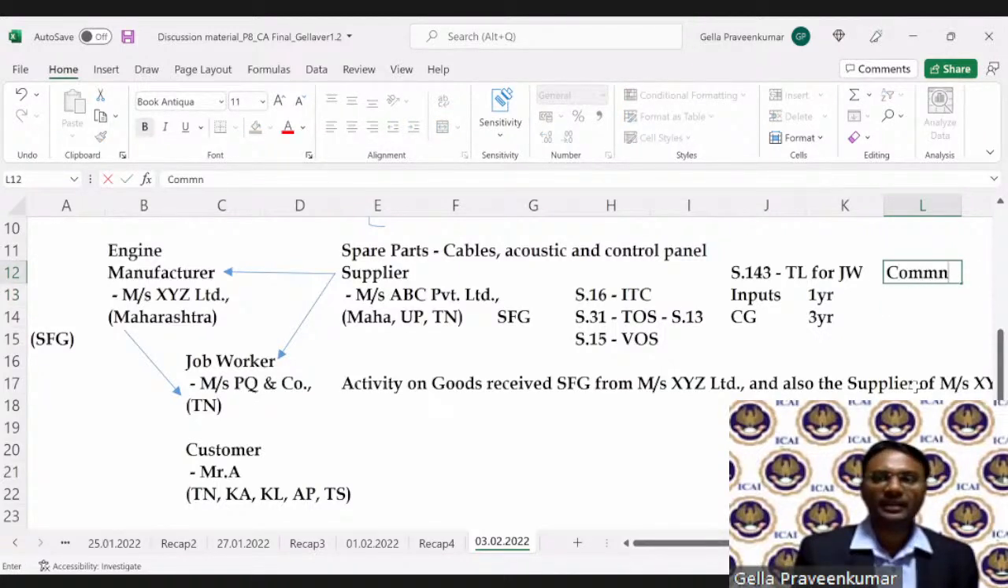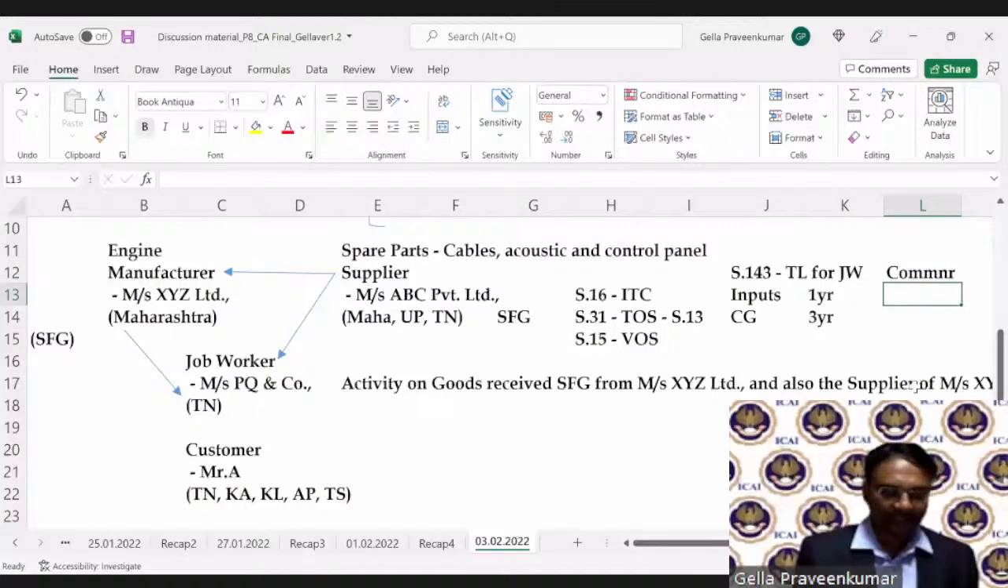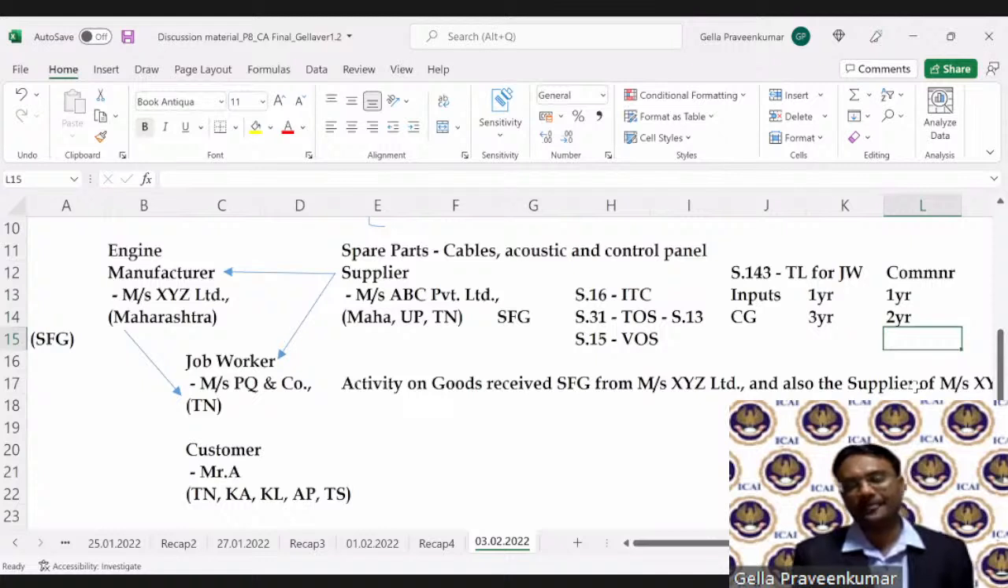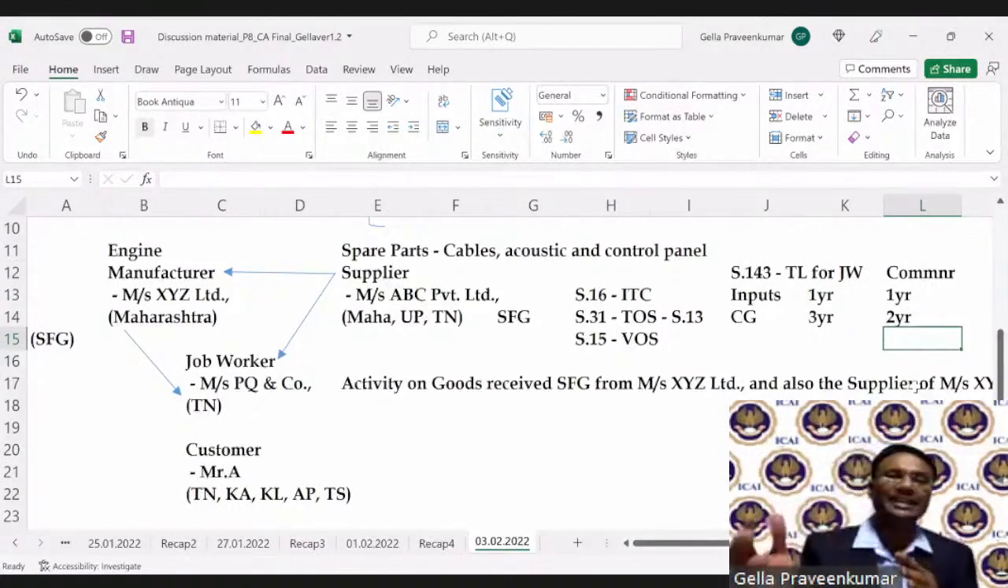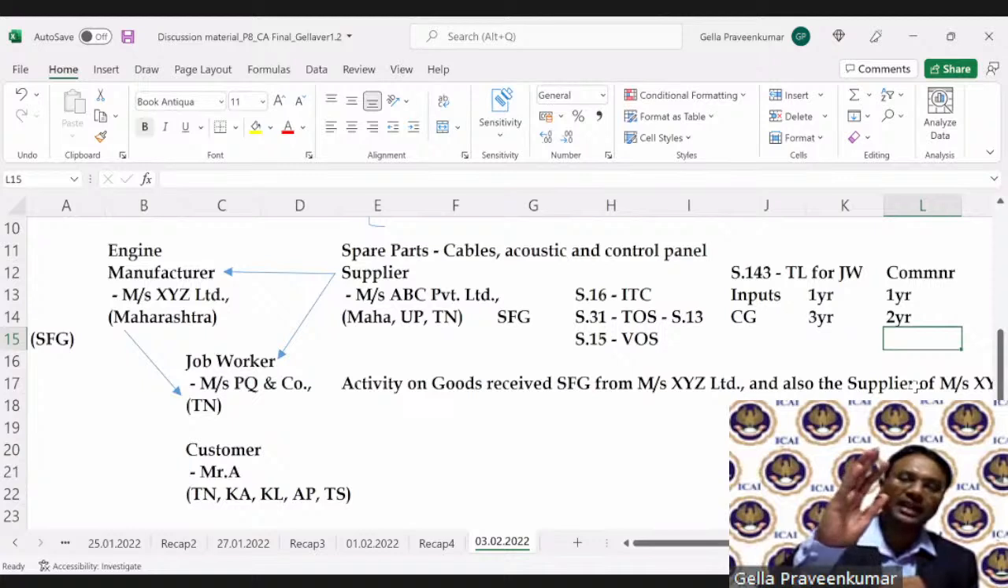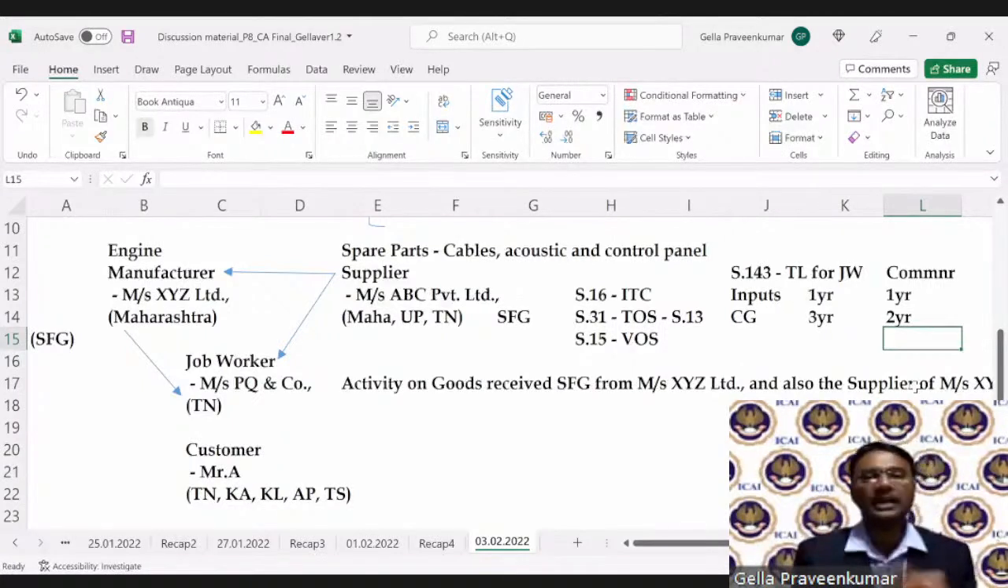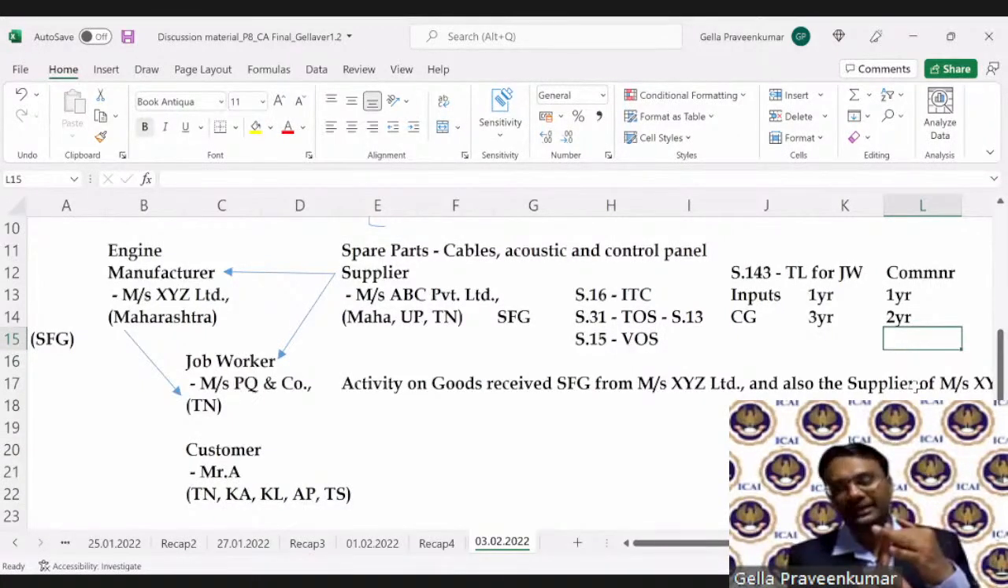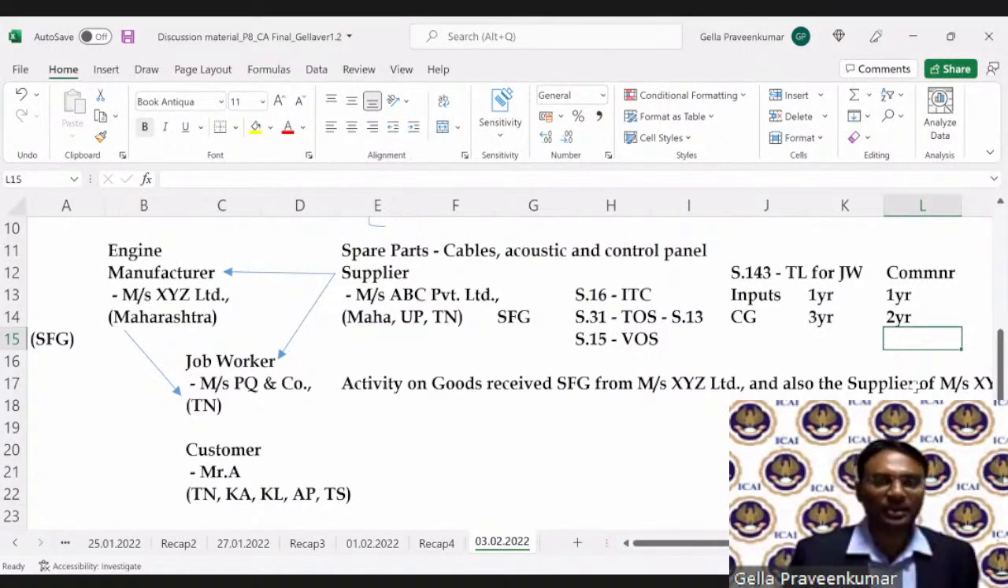The Commissioner has the authority to extend this by another 1 year, and for capital goods by another 2 years. There is a certain business process where this material cannot be received back within 1 year, that is inputs, or capital goods cannot be received back within 3 years. So my Commissioner has the authority to extend that time limit by another 1 year and another 2 years. Right? This is what we need to understand.